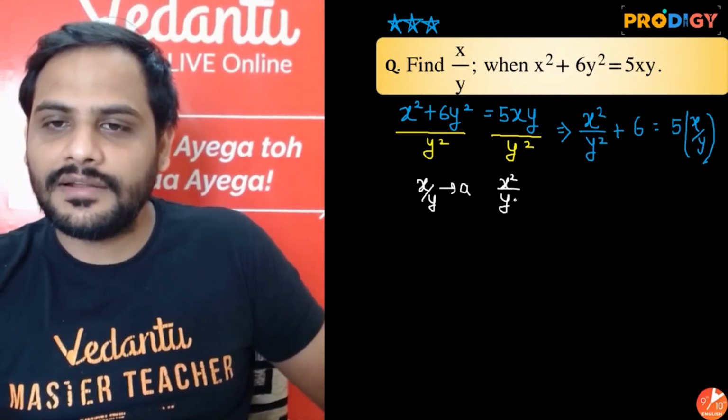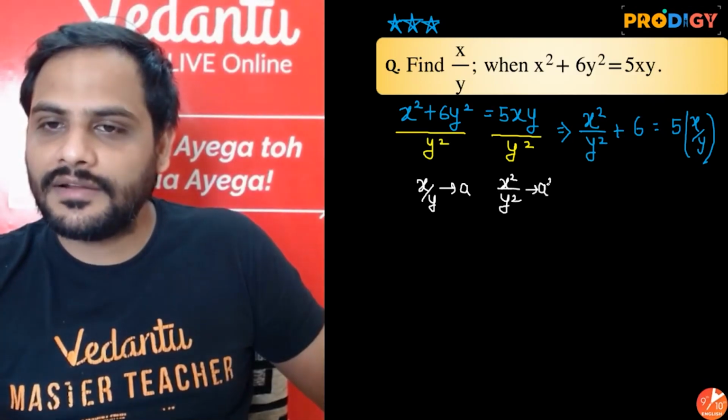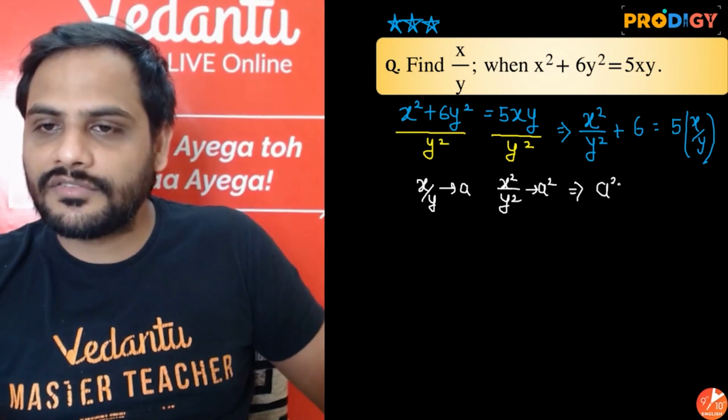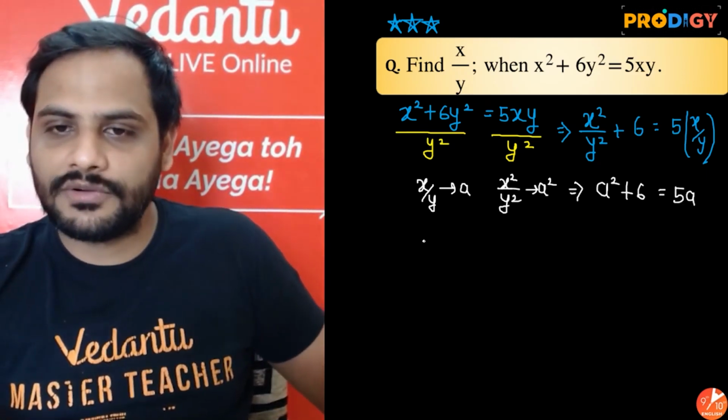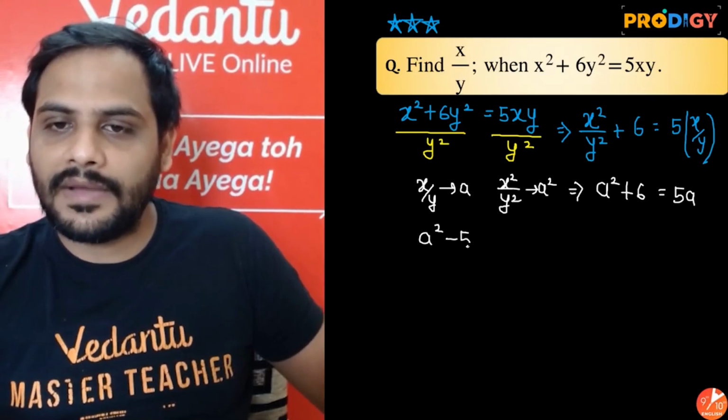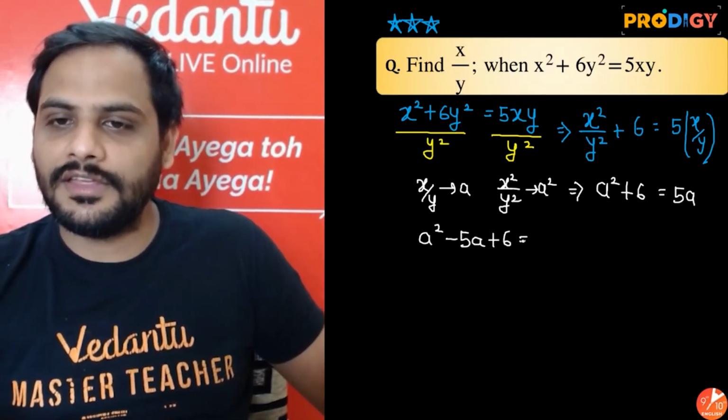then x square by y square will be replaced with a square. So this following equation will become a square plus 6 is equal to 5a. Shift 5a over there, we have got a square minus 5a plus 6 equal to 0.